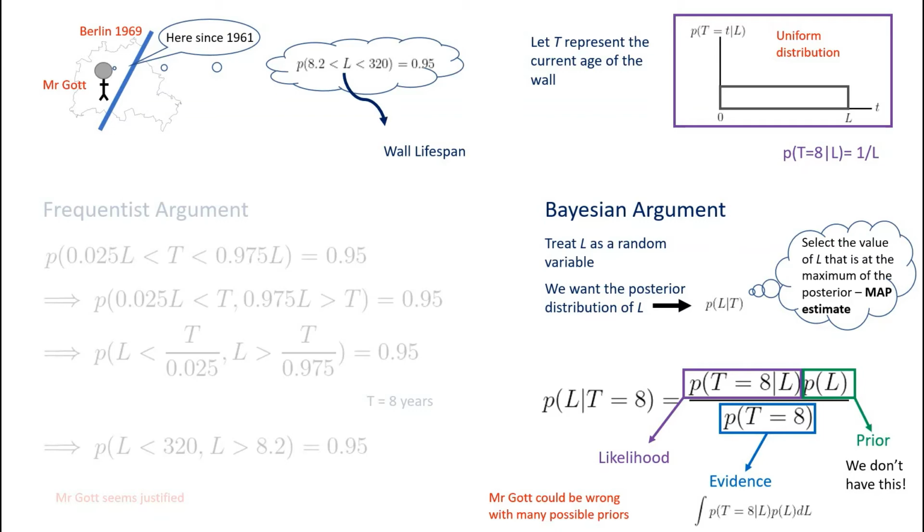So the point of this exercise is to show that a frequentist approach and a Bayesian approach can give very different solutions to the same problem. And to make them compatible, you have to choose a very select prior to make the Bayesian fall into the category of the frequentist argument. And that is that for this time.